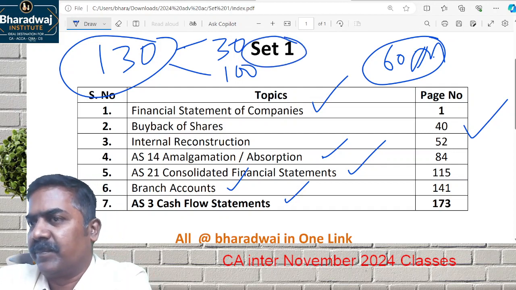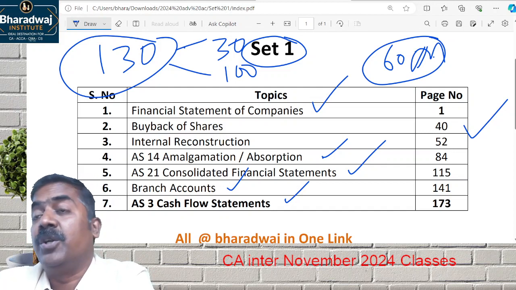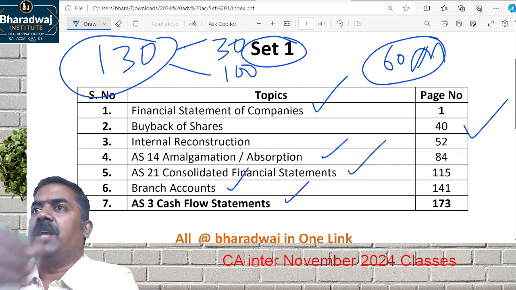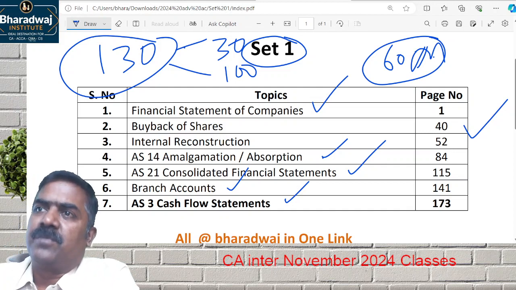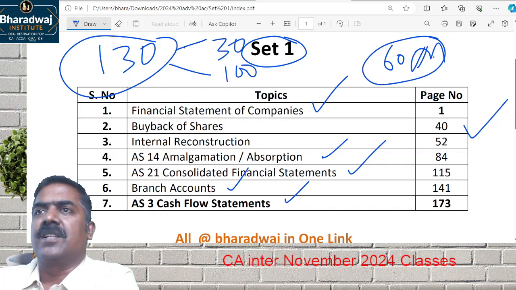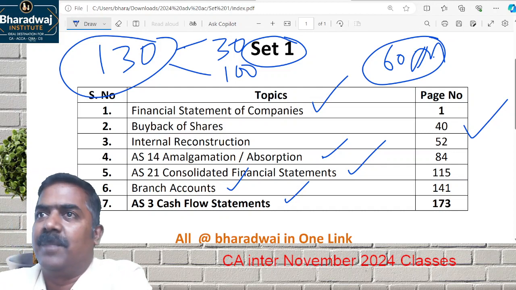Okay. I've designed the material in such a way that, number one, your ICAI material problems are covered, which means the main problems or the lengthy or tough problems from your ICAI material are covered in the material. Number two, past 5 years question papers. Past 5 years question papers are inbuilt in the material.